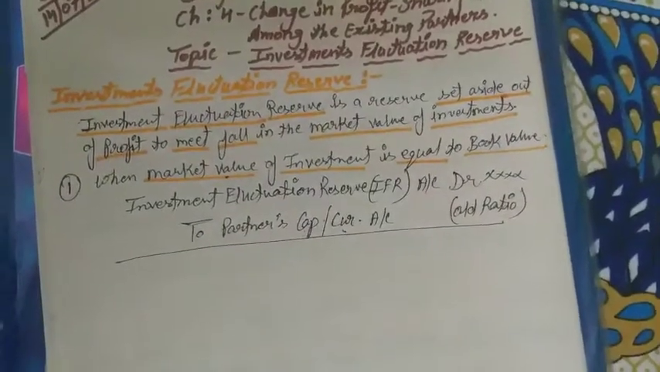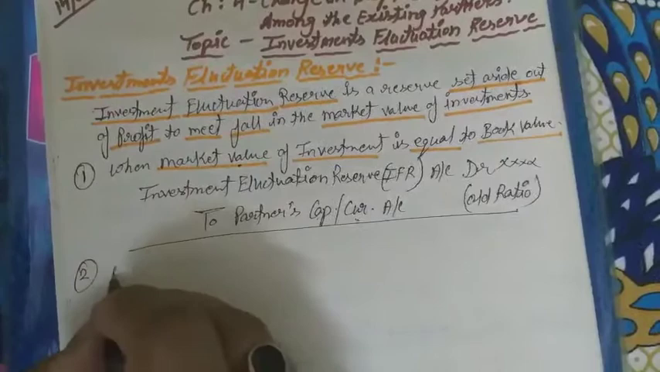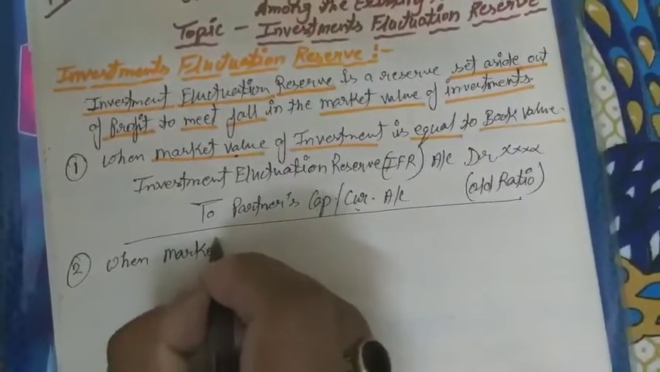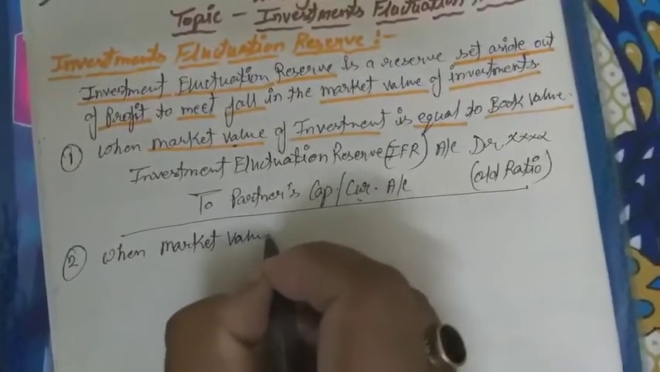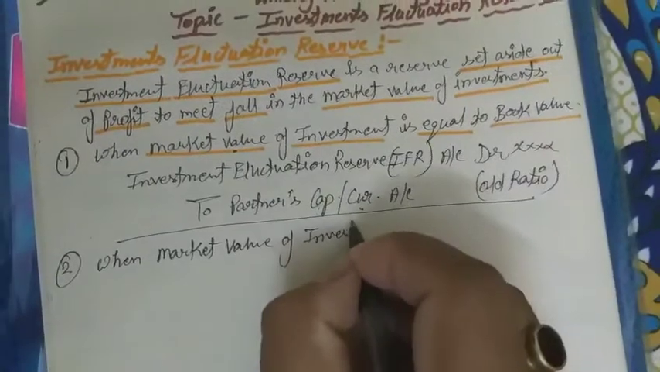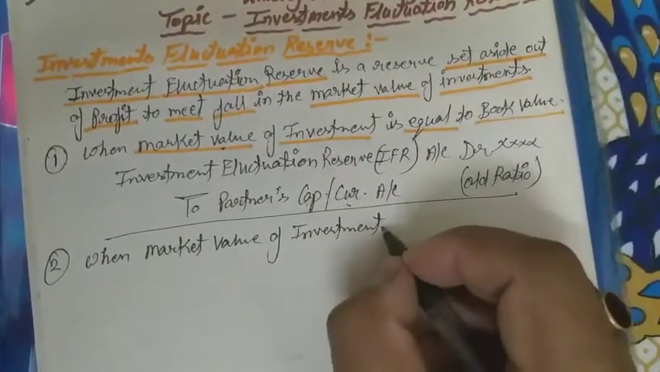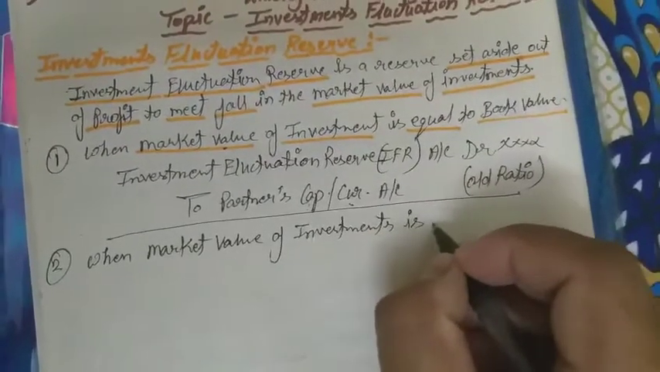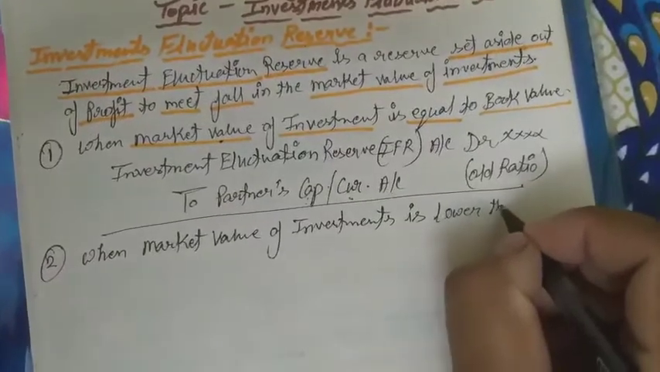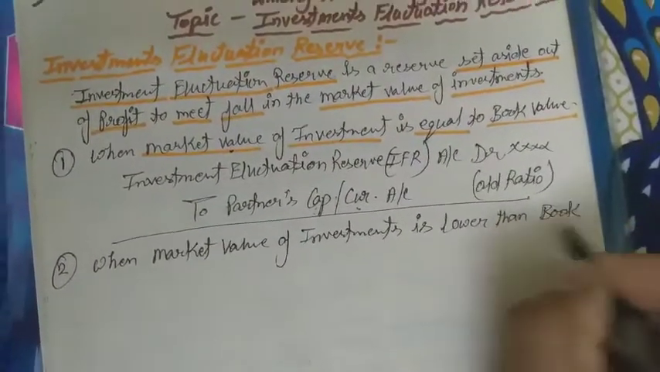It is clear, students? Next one is when the market value of investment is lower than book value.